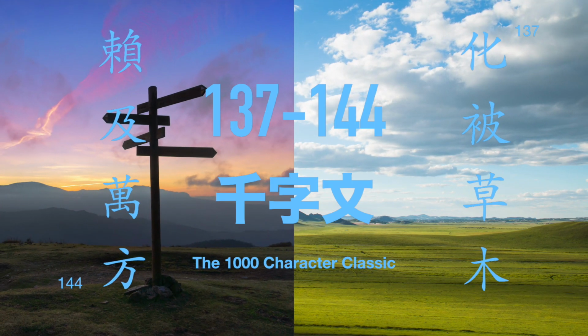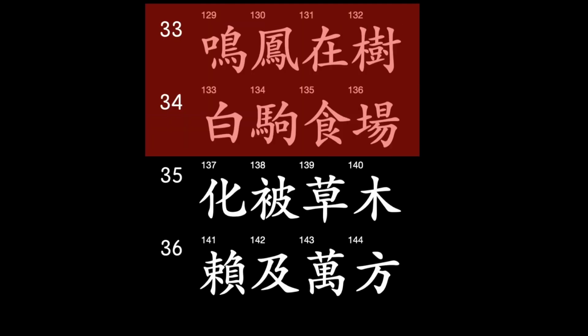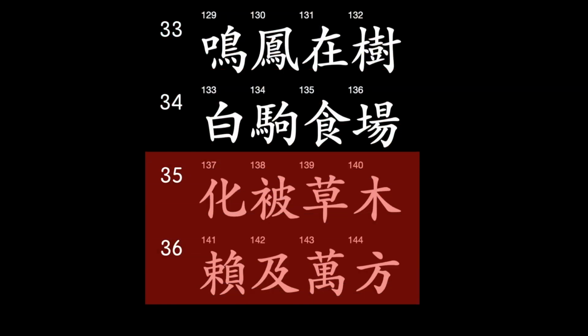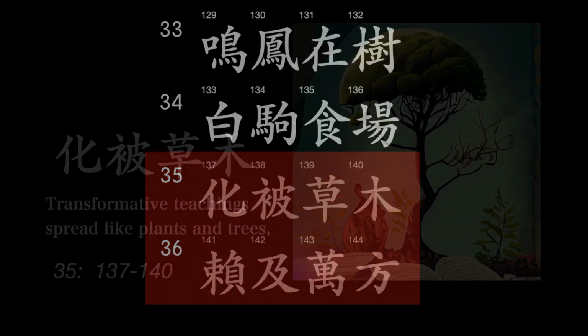In this lesson, we will look at characters 137 through 145 of the 1000 character classic, the 1500-year-old Chinese classic in which no characters are repeated. In the last lesson, we looked at lines 33 and 34, which referred to the mythical phoenix calling out from a tree and a white colt grazing in a field. In this lesson, we will look at lines 35 and 36, which suggests that transformative teachings extend in 10,000 directions in the same way that grass and trees cover the land.